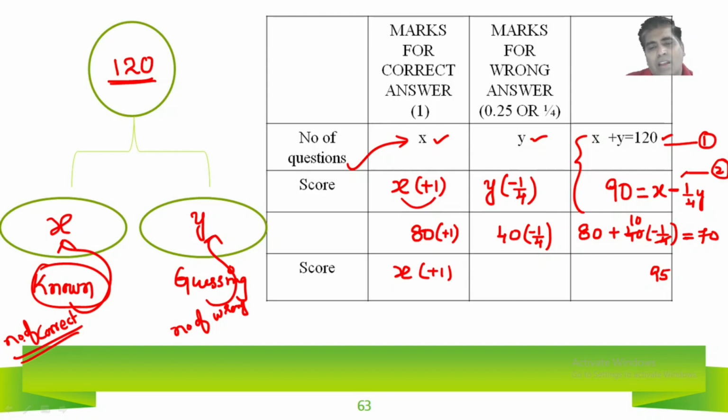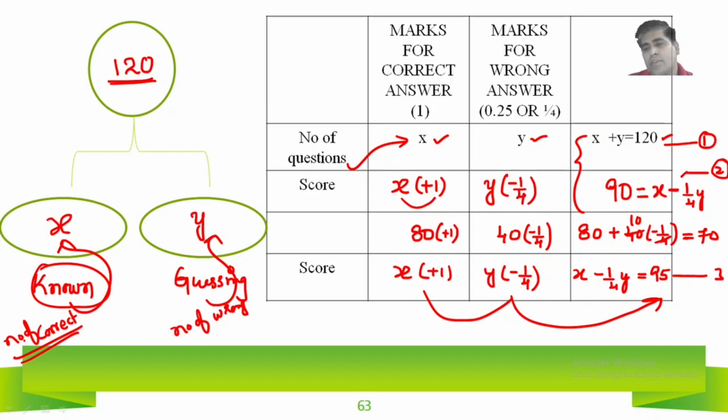If y questions are wrong, he will lose y into 1/4 of a mark. So totally, the combination of these two will give this score: x minus 1/4 of y.